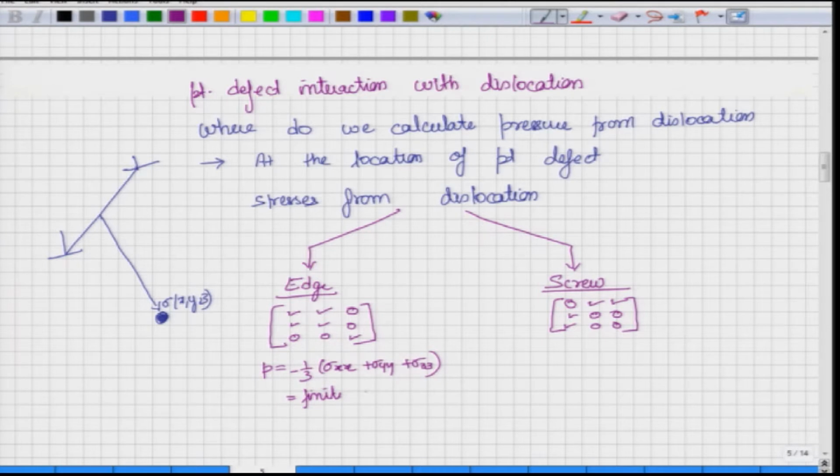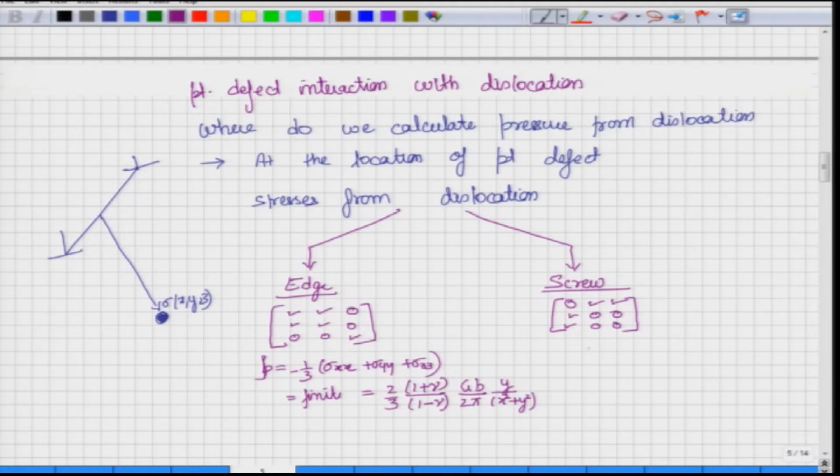In fact, you can easily show that for the stress of an edge dislocation, this will come out to this expression. And like I said, these terms that you see, 1 plus nu, 1 minus nu, come in when we are talking about pressure. So, this is the pressure term that we have when we are talking about the edge dislocation, where you can put x and y for a particular point defect which may be x and y distance away.